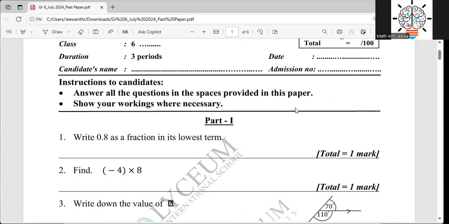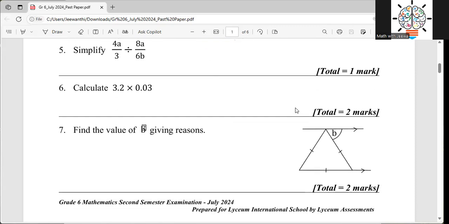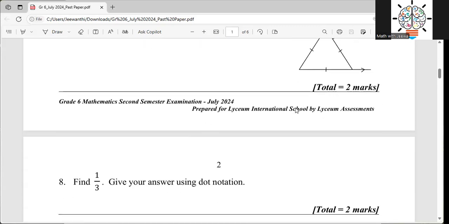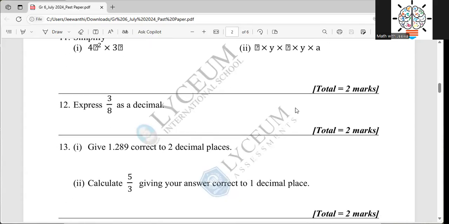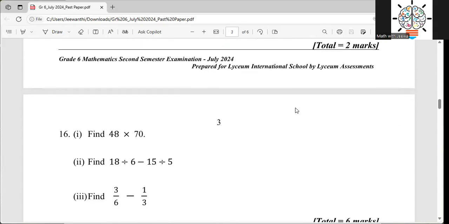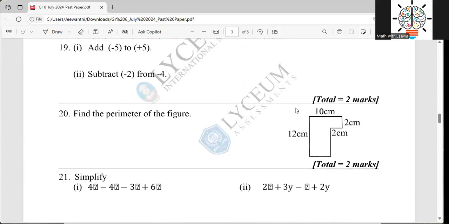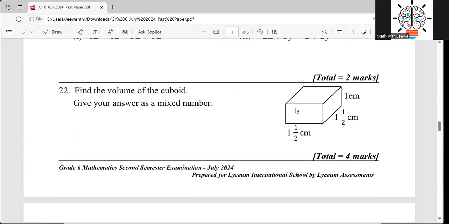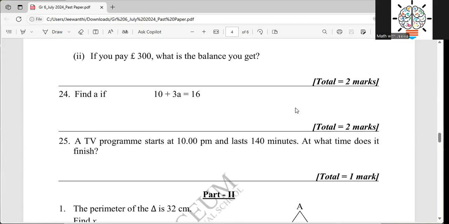Now you can see here, in part one, let's see how many questions we have. When you get the paper, you just go through it. In part one, you have 25 questions.